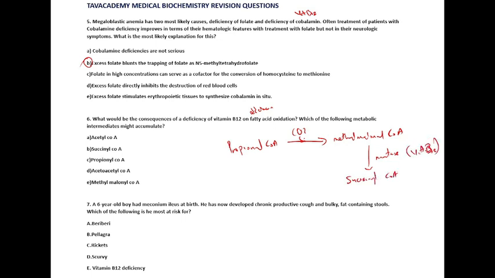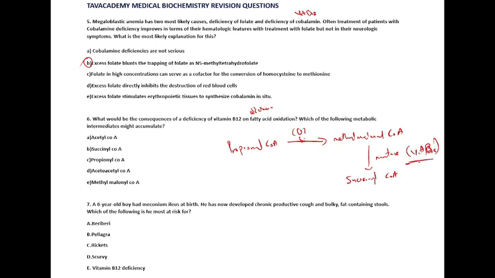So during fatty acid oxidation, especially for odd-chained fatty acids, there's going to be formation of propionyl-CoA, and propionyl-CoA will be carboxylated to methylmalonyl-CoA, which would undergo a mutase reaction to succinyl-CoA. Now, this reaction requires vitamin B12 as a coenzyme.